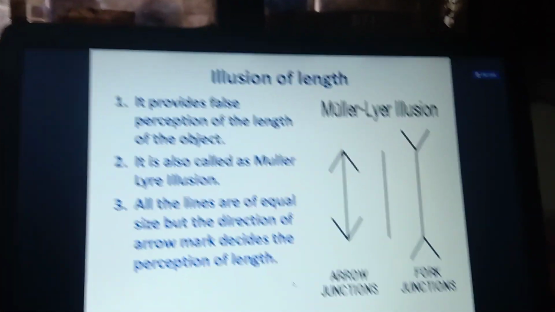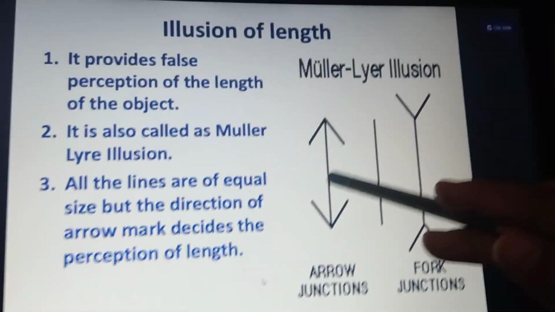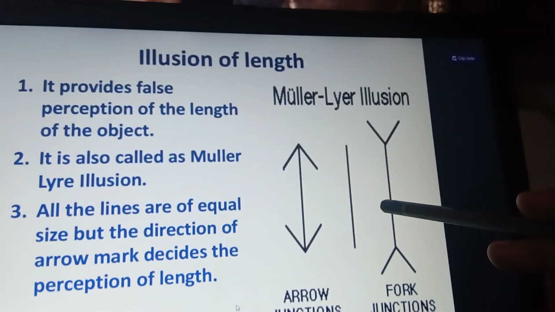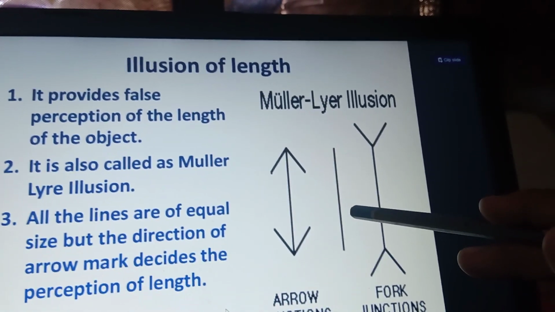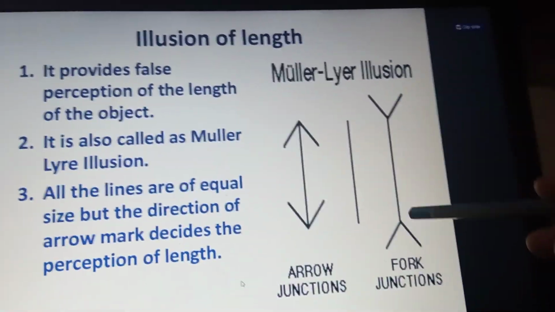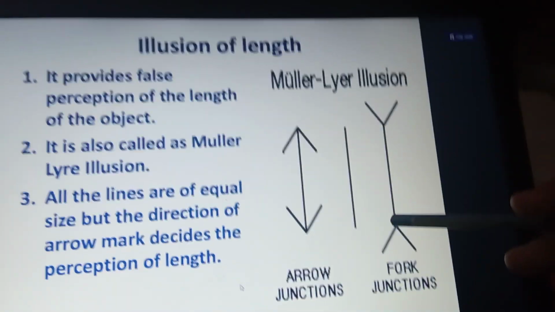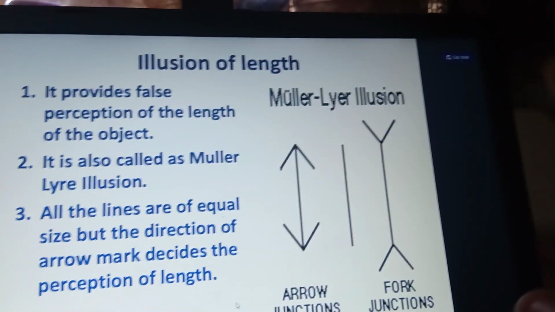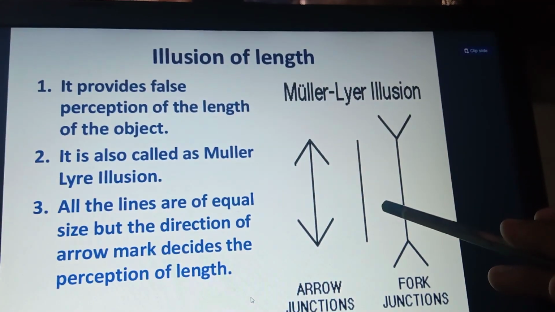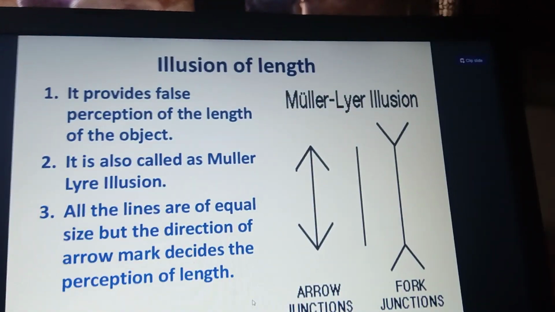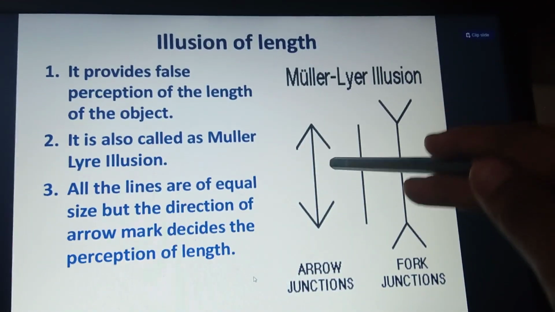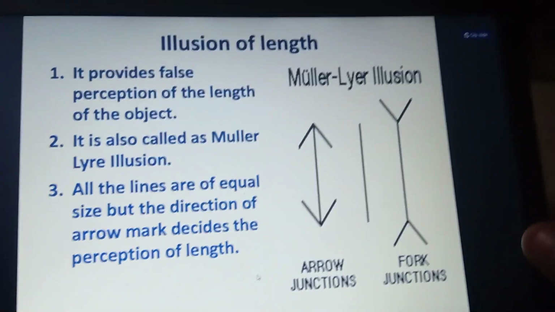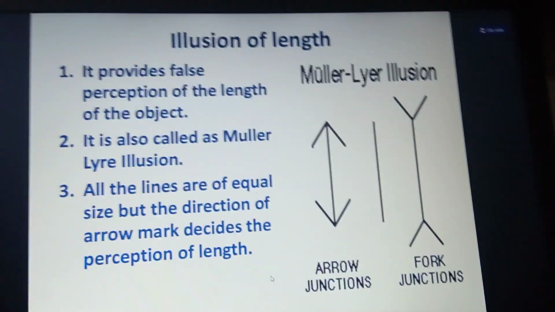And next one, illusion of length. These three lines are similar. But when we are asked which one is larger, what will you say? The third one looks larger, yes or no? The arrow junctions and fork junctions are there, but the lines are similar. This type of length illusion is called the Muller-Lyer illusion. Only the arrows have been added; other than that, the length and size are everything the same. Okay, that is all.